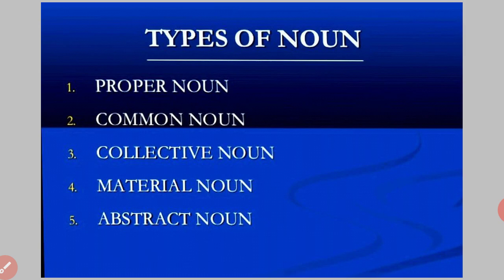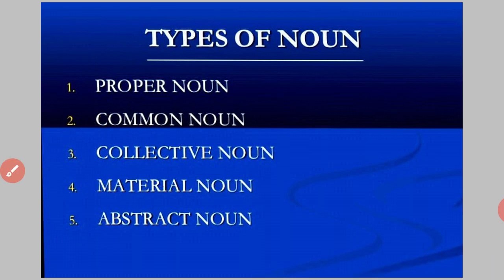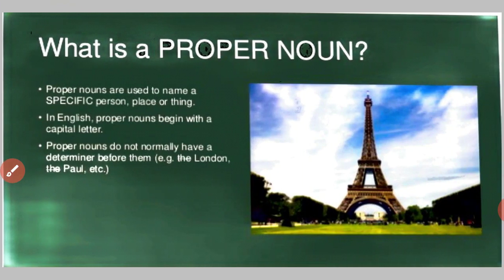Types of noun. We can categorize nouns in many ways, and this is one way to categorize the types of noun. There are 5 types of noun. First is proper noun, then common noun, collective noun, material noun and abstract noun. So these are the 5 types of noun. Let's study them one by one.